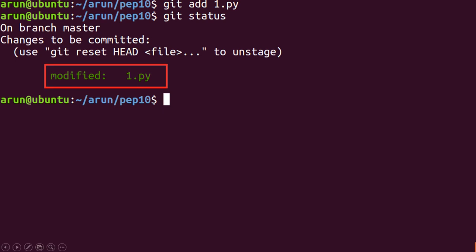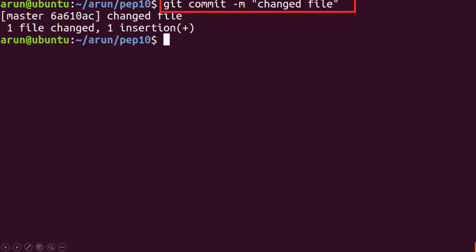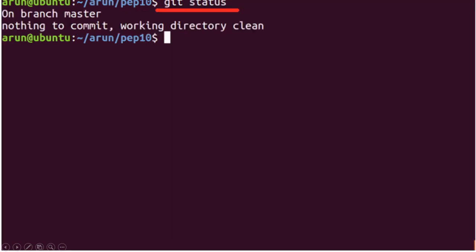So I have just changed the file 1.py, and then if I do a git status over here, you can see that the file has been modified. Now if I want to bring this file to the production area, the local repository, I'll type a command which is git commit and -m flag stands for the message, and I'm saying "changed file" over here. So now you can see that one file changed, one insertion. Now if I type git status over here, you can see that I am on branch master, nothing to commit, the working directory is clean. That means in my production area now everything is clean.